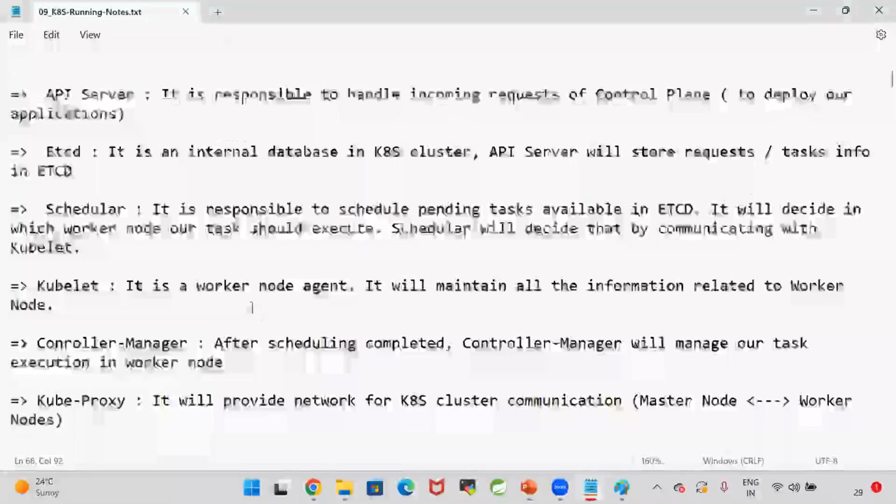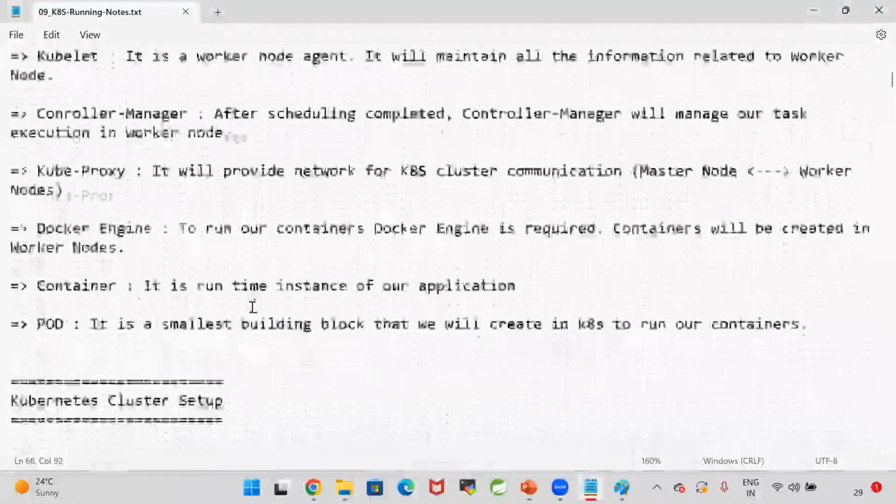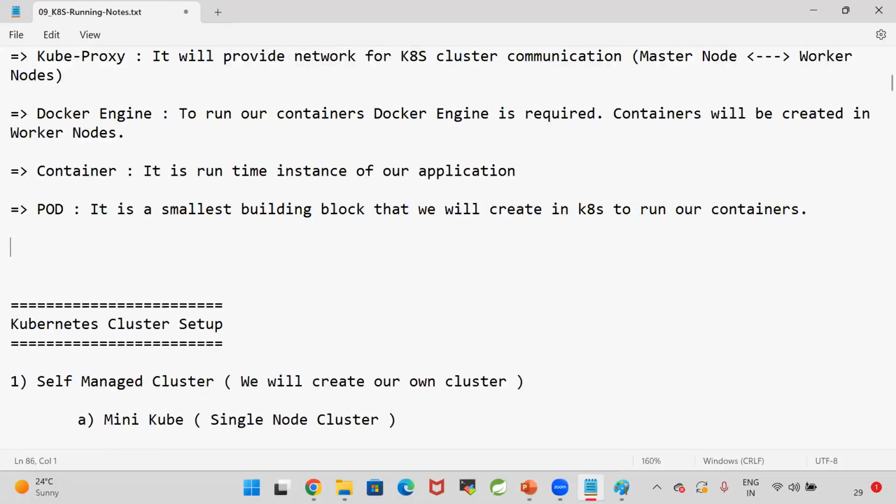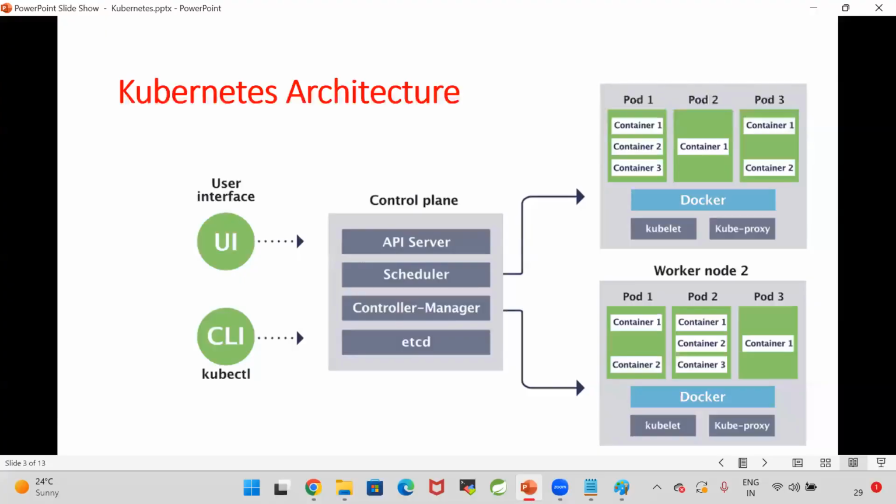What is a pod? Pod is the smallest building block that we create in Kubernetes to run our containers. So our containers will run inside the pod. Kubernetes has to manage the containers, right? Container is nothing but a Docker concept. Kubernetes will not have any control on the Docker container. That's why Kubernetes will create the container inside the pod.